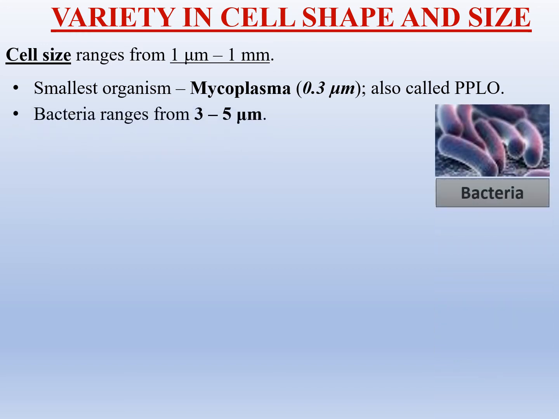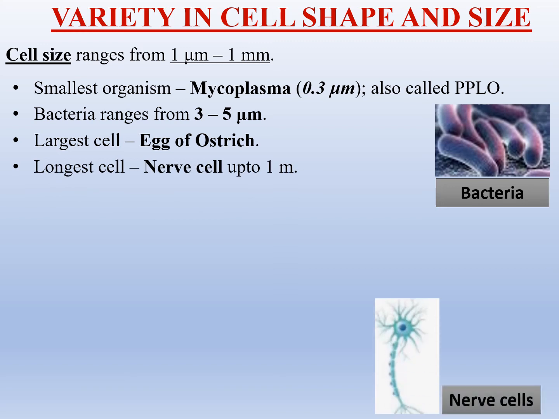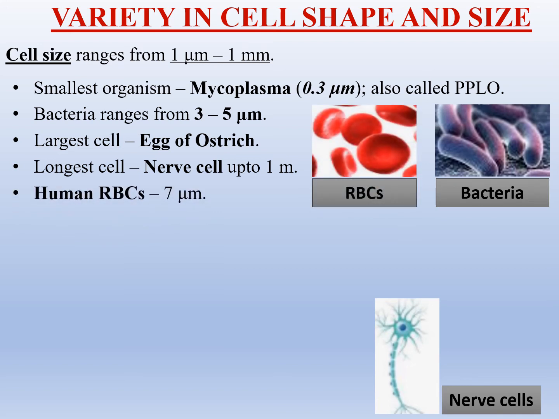In general, the size of bacteria ranges between 3 to 5 micrometer. Largest cell is the egg of ostrich and longest cell is the nerve cell with up to 1 meter size. Human RBCs are 7 micrometer in size and human egg is of 100 micrometer.